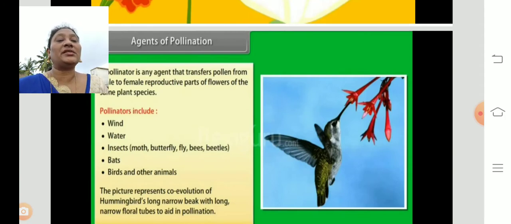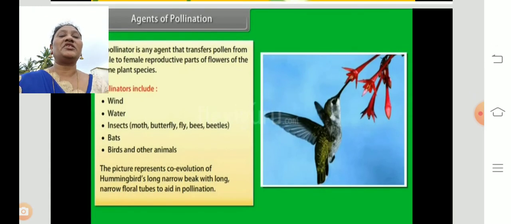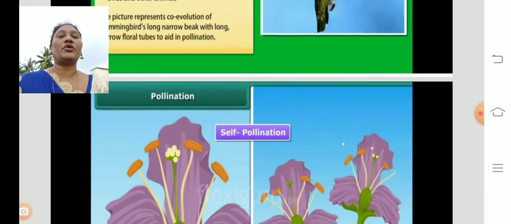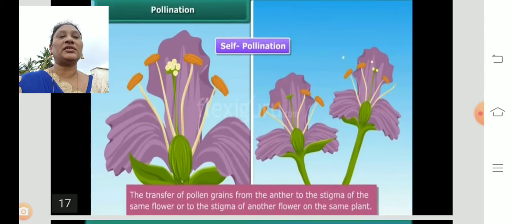Here you can see the picture represents the co-evolution of a hummingbird. It has a long narrow beak which is able to be inserted into narrow floral tubes to aid pollination. So they are transferring the pollens. This is part of the evolution which facilitates the transfer of the pollen grains from the anther to the stigma.